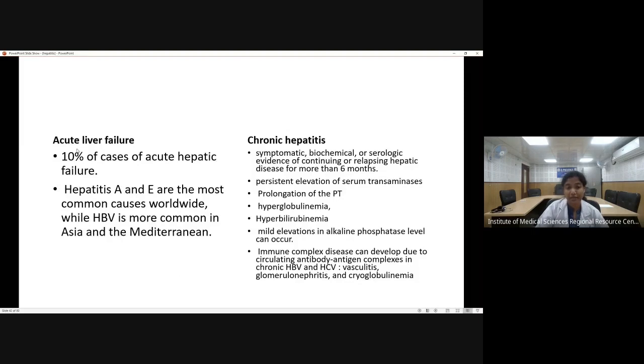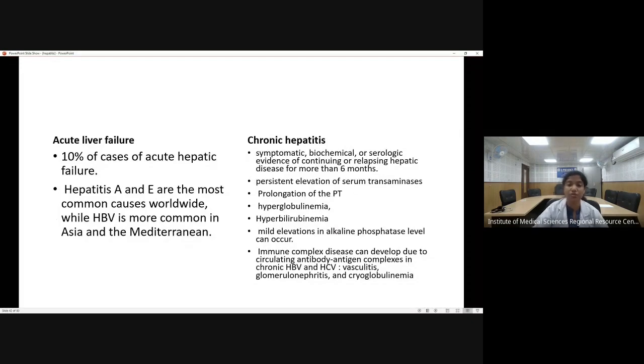Then the patient can develop acute liver failure, if the patient is not able to recover. That happens in only 10% of cases. And the most common agents which are involved in causing acute liver failure are hepatitis A and hepatitis E. But hepatitis B is more common in case of Asia and in the Mediterranean regions.